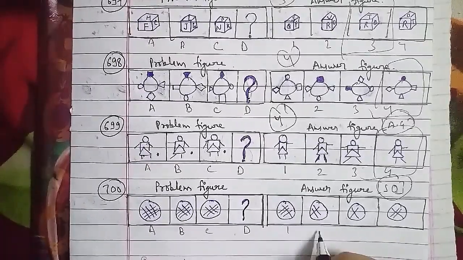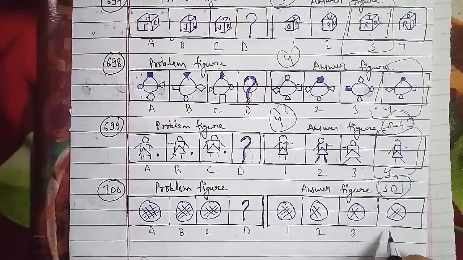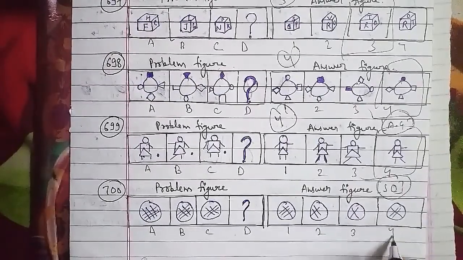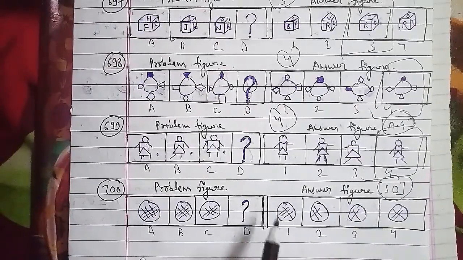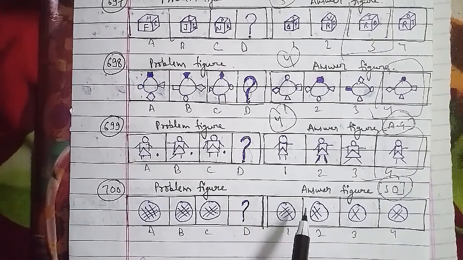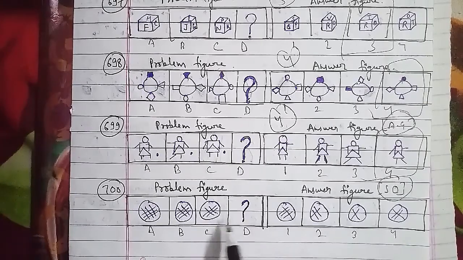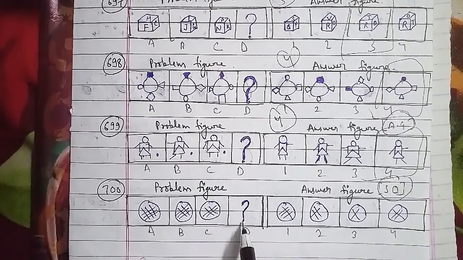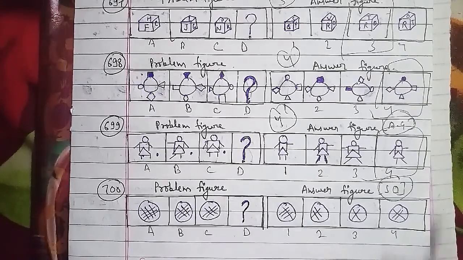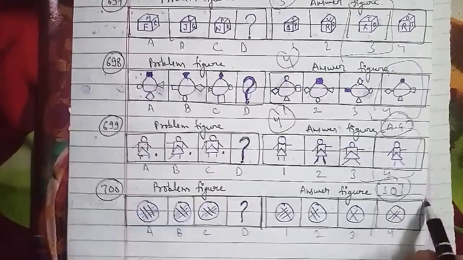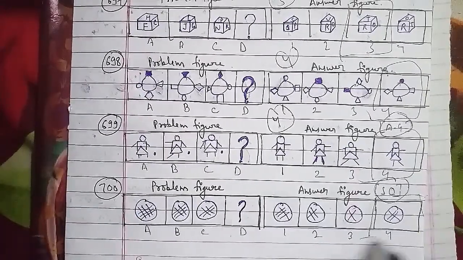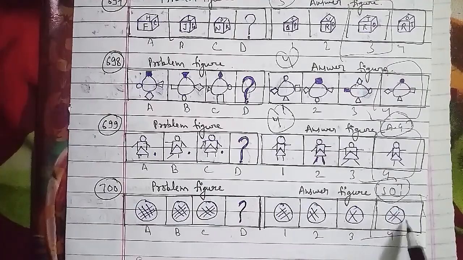And in this case we can say that the number of loops increases by one in each step. So after the C figure we can see that there are four loops, and we are not seeing the corresponding loops in the others. So the first figure will be the right answer for this question here.